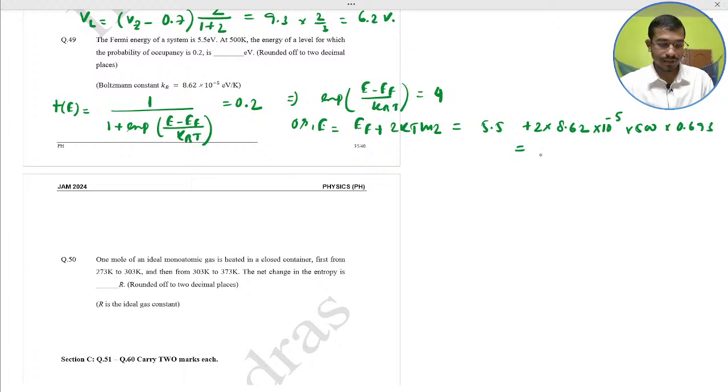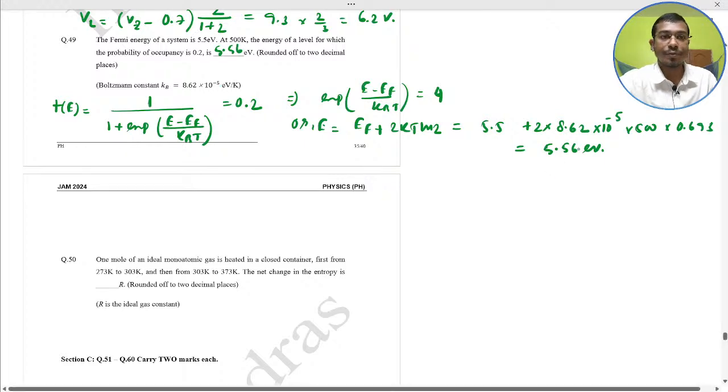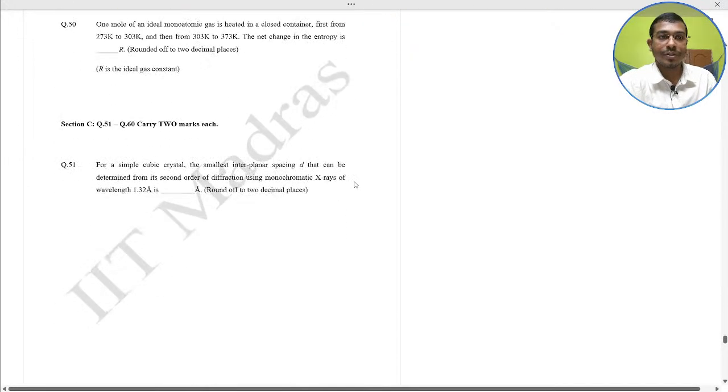After solving all this, you just get 5.56 electron volt. 5.56 electron volt would be the correct answer. 5.56, 2 decimal places. Just put this formula and solve this question.